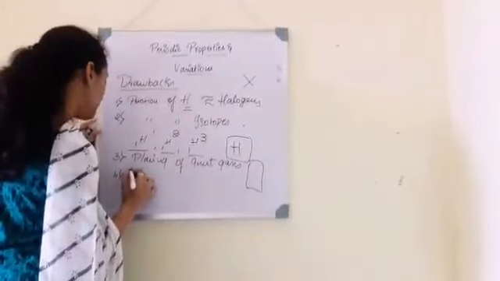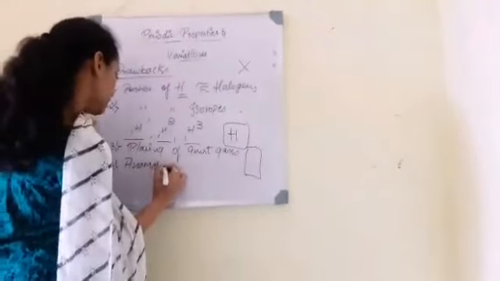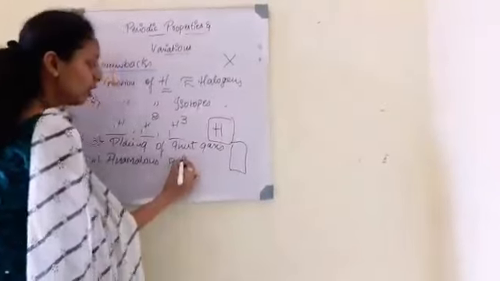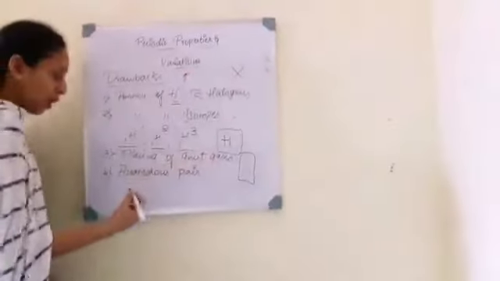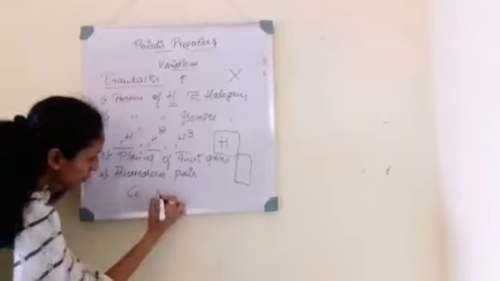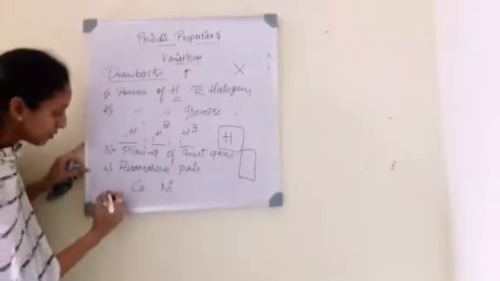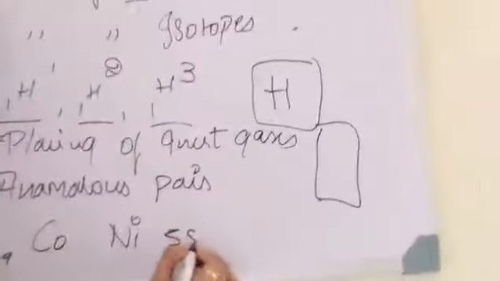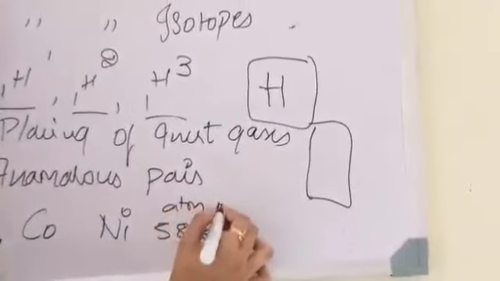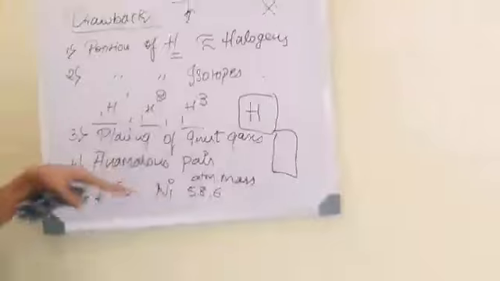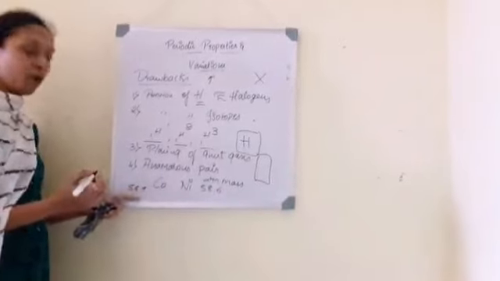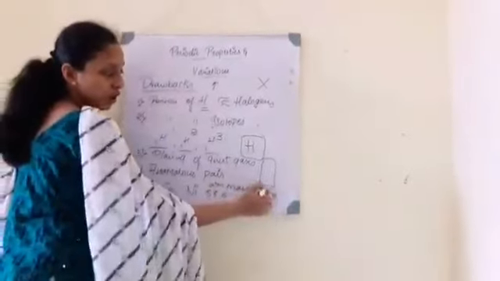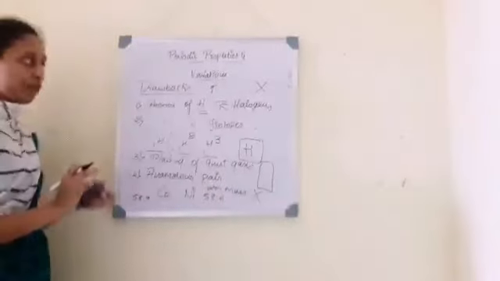And the last drawback is the anomalous pair. He classified by increasing atomic weight, but here cobalt is placed before nickel. The atomic mass of cobalt is 58.9, whereas nickel is 58.6. Actually the lower atomic mass element should be placed first, but cobalt, which has a higher atomic mass than nickel, is placed before. So this was also disproved because of these 5 drawbacks.